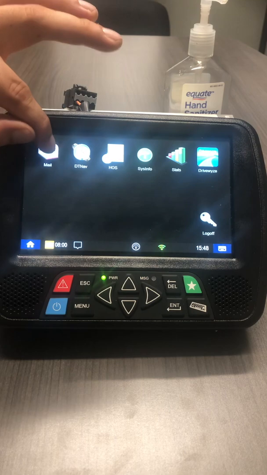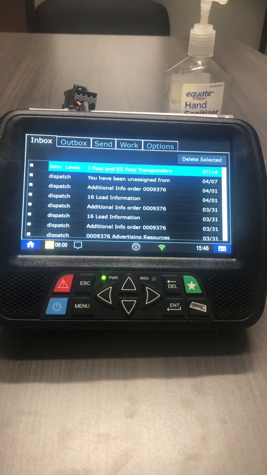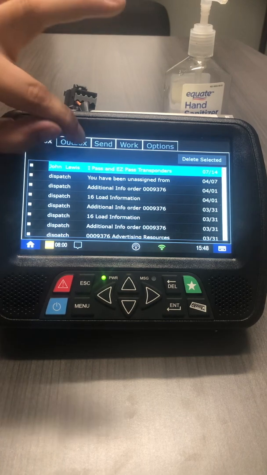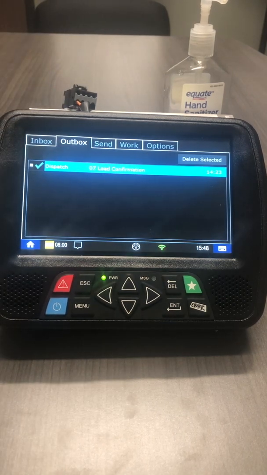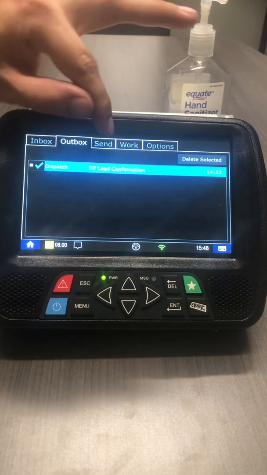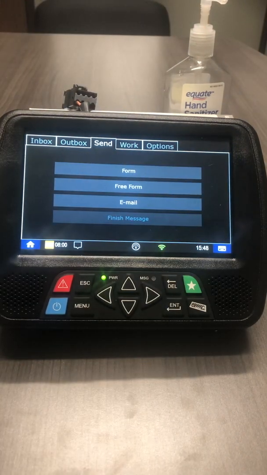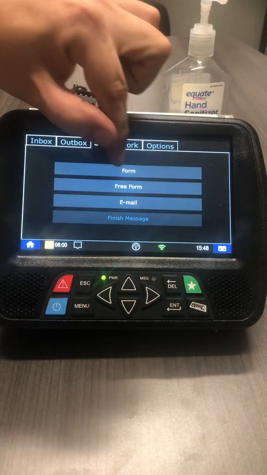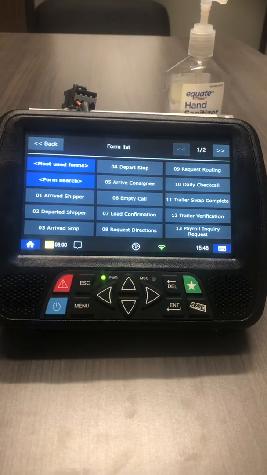You will use the mailbox. Anything in the inbox is what dispatch had sent you. Anything in the outbox is anything you sent to dispatch. Send is where you find your macros. You go to Form. You've got macros 1, 2, 3, 4, 5, 6, and 7. Arrive shipper, depart shipper, arrive stop, depart stop, arrive consignee, empty call, and load confirmation.